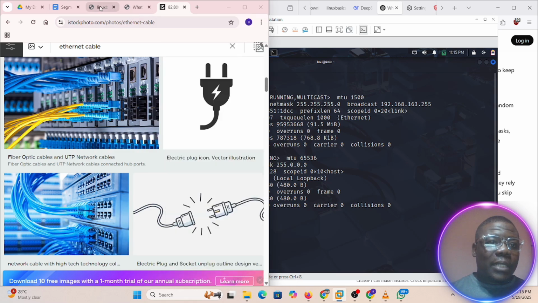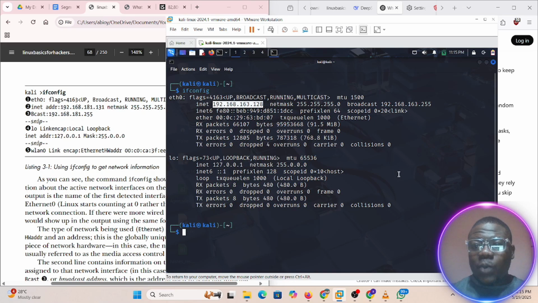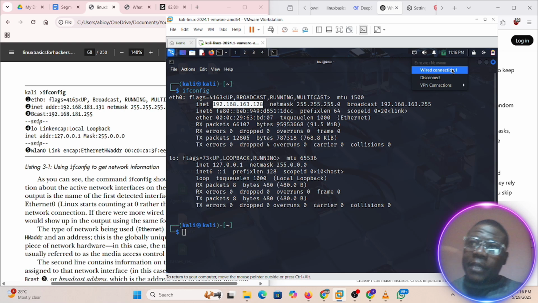So let's go back. I just wanted to show us that. So Ethernet, that's the Ethernet I'm talking about. The reason why we're having Ethernet here is, if you look closely at what we have here, we are using a wired network. Since we're using a hypervisor, the VM is another system that my host system, which is my own physical laptop, is giving network to using a wire. That is the ideology. You can read about the host and VM relationship in terms of connection.